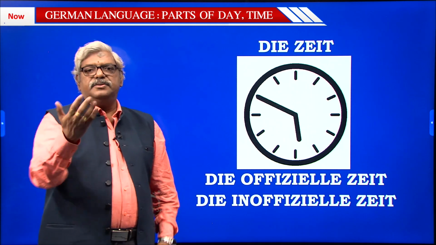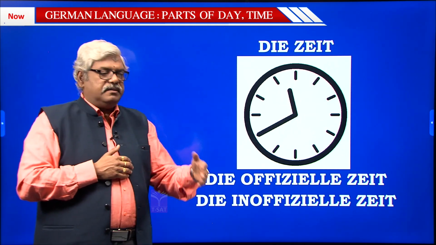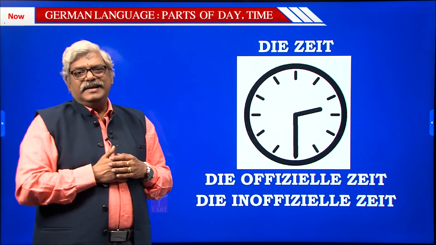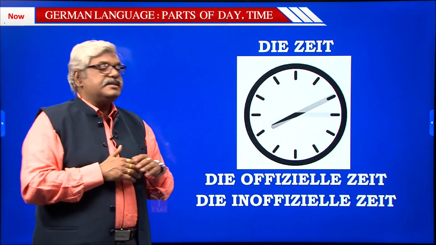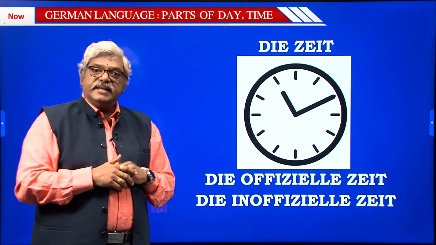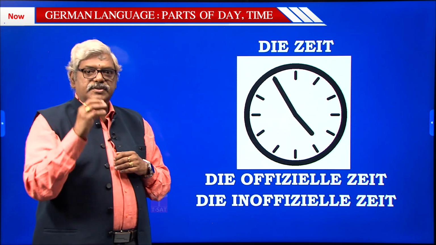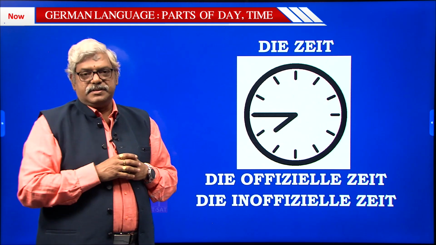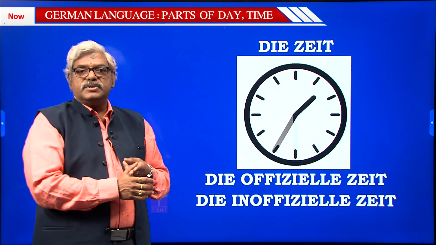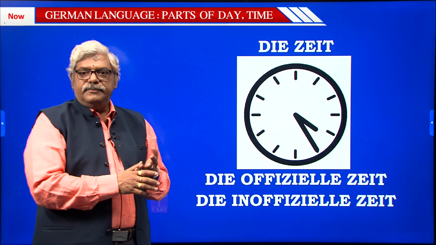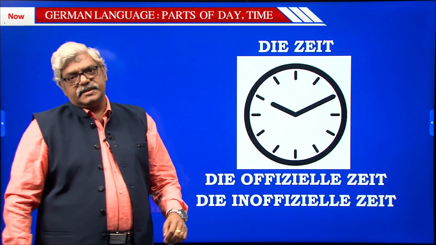Generally, when I ask you time, you just look at your watch and you will just tell me it is this much of time. This is inofficial. But where is official Zeit used? Official Zeit is always used when you speak of some announcements at the railway stations, at the airports, TV, radio, wherever and officially you need to tell, then you use the official Zeit.